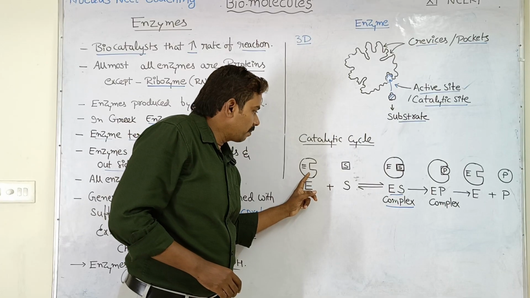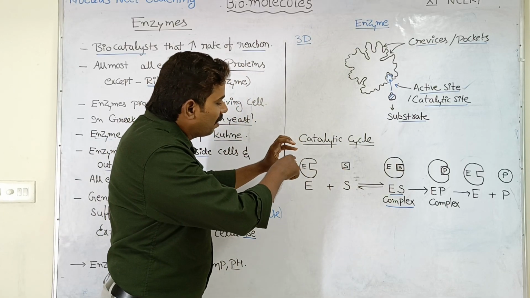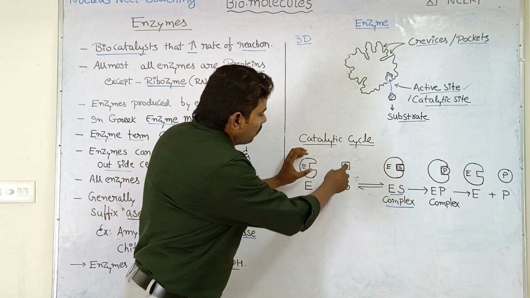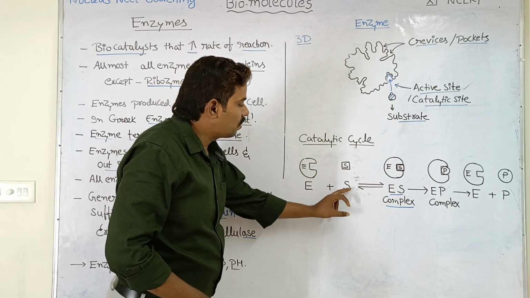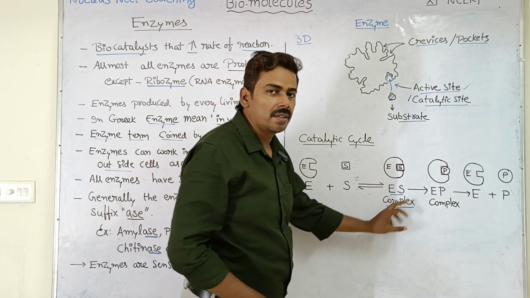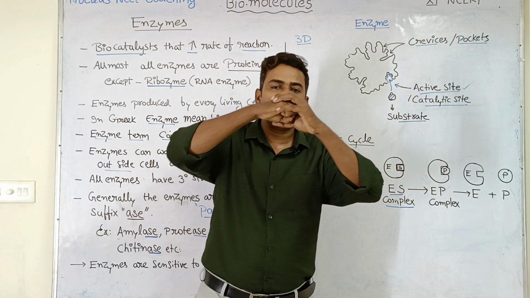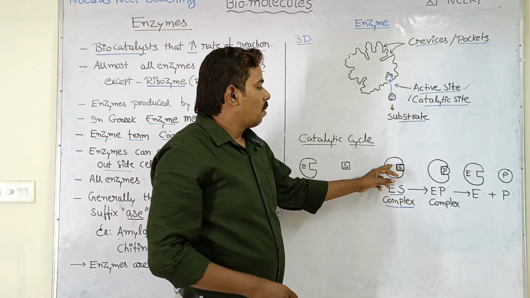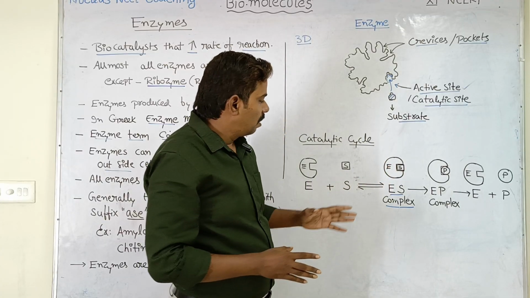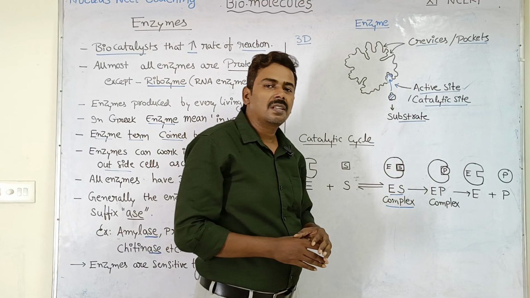Imagine this is an enzyme, this is a substrate molecule. Our enzyme has an active site, a pocket called the active site. When the enzyme interacts with the substrate, E plus S, it gives rise to the enzyme substrate complex. Enzyme along with the substrate is called the enzyme substrate complex. Okay. Once the enzyme substrate complex is formed, then the enzyme will interact with the substrate.